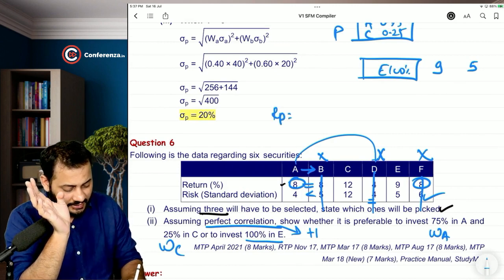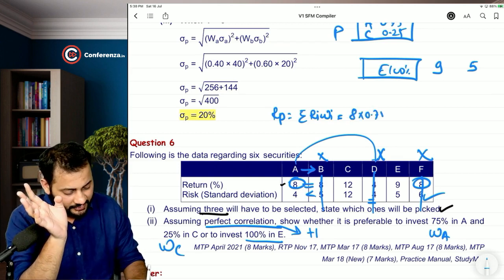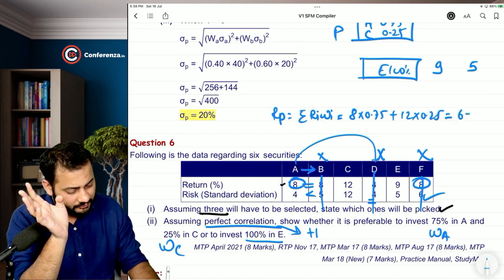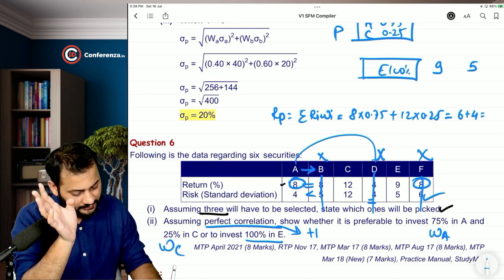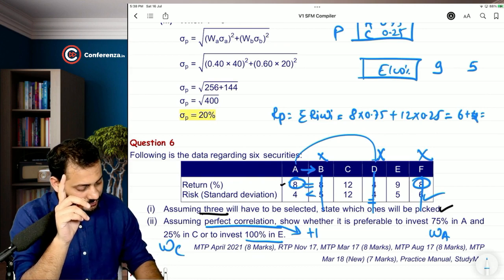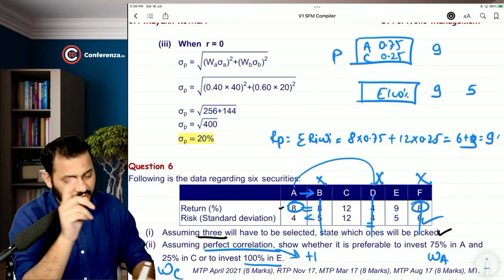Portfolio return says that weighted average is the formula. So 8% into 75% plus 12% into 25%, we will get 6 plus 3. So that's 9%. So the return of the portfolio is 9%.